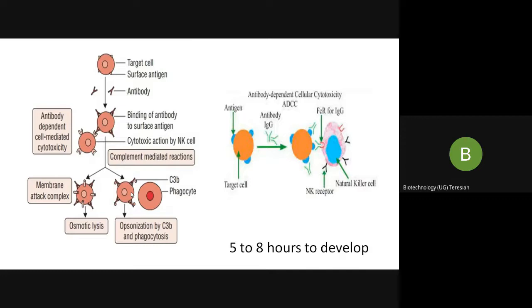So this is how in type 2 hypersensitivity, it is particularly the IgG or the IgM, the complement and the phagocytosis that are the main culprits. So it is antibody dependent cellular cytotoxicity. We shall take one example of hemolytic disease of the newborn and study about it in the next video.